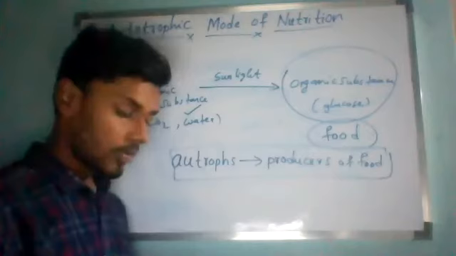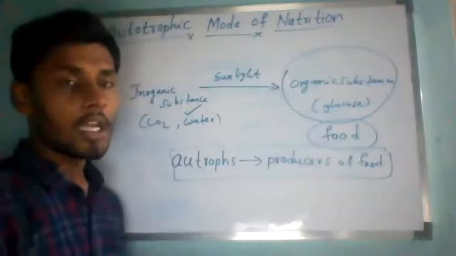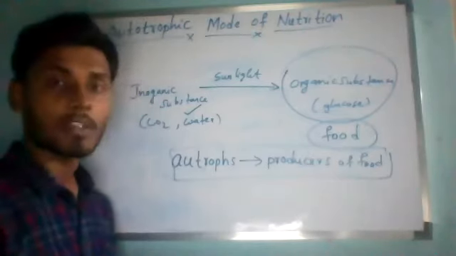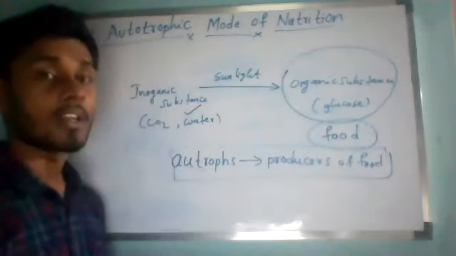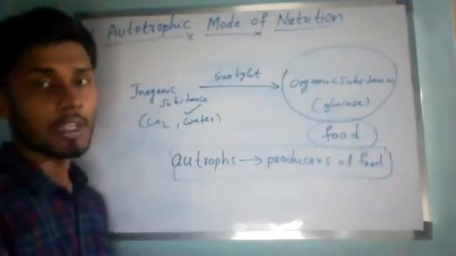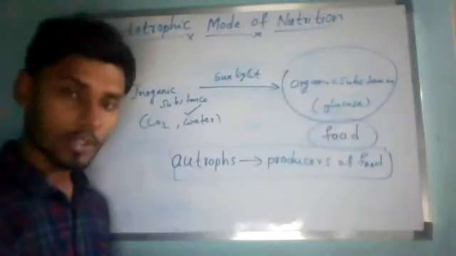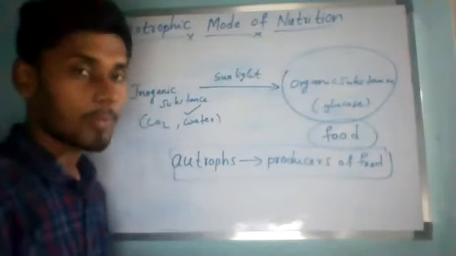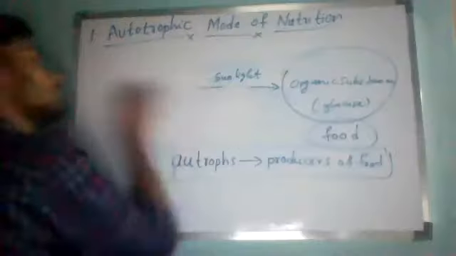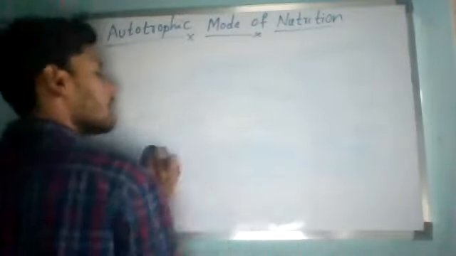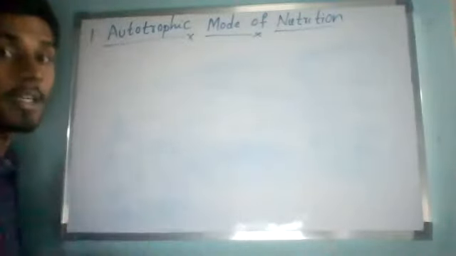So as we know, the food produced by these autotrophs, green plants, is used by human beings and many other animals. So that mode of nutrition is called what? Heterotrophic mode of nutrition. Let us go for the second type of mode of nutrition, called the heterotrophic mode of nutrition.